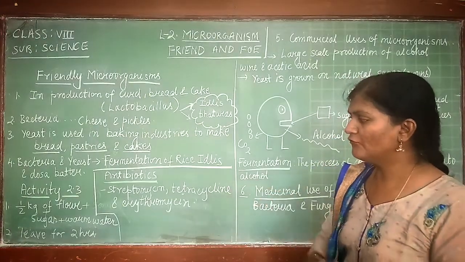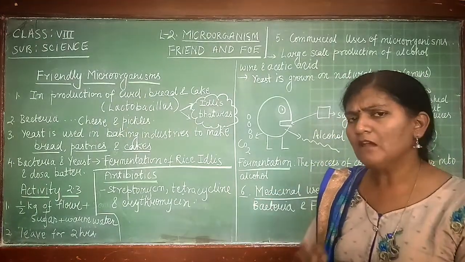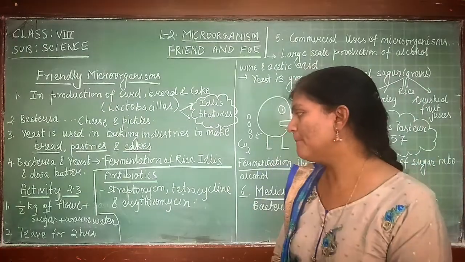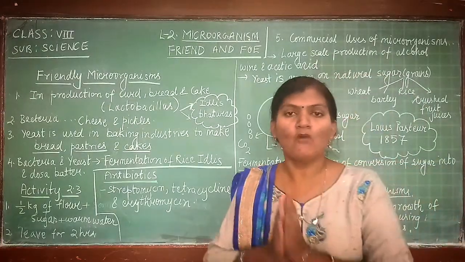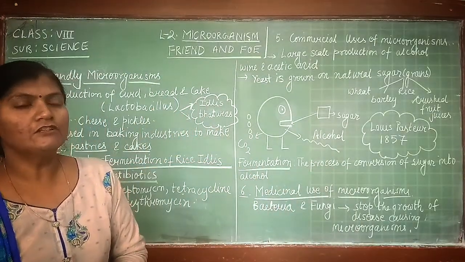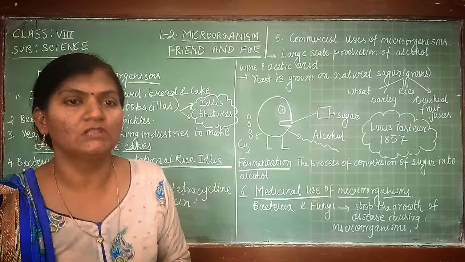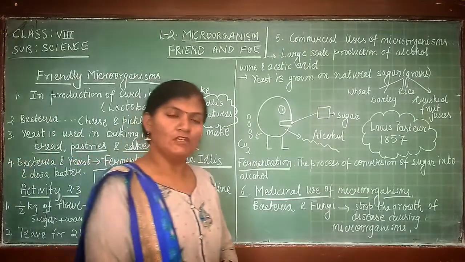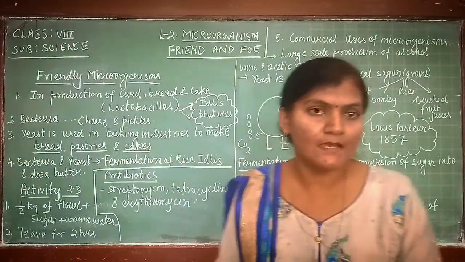So half kg of flour, and in that a little amount of sugar is added plus a little amount of warm water is added to knead the flour. Knead the flour means atta ko gundna. Now for kneading the flour, what three things are needed?